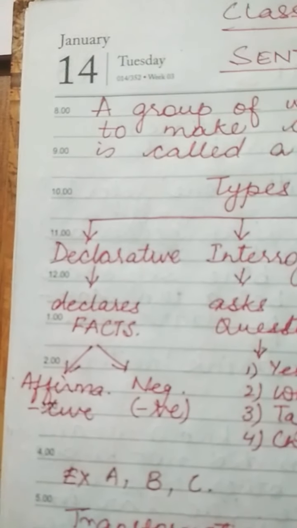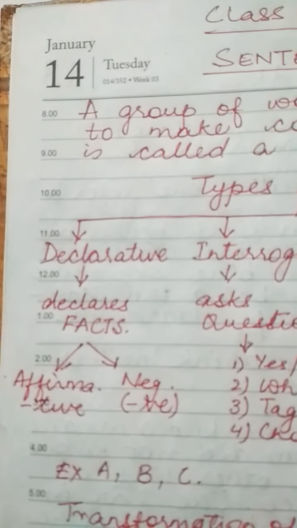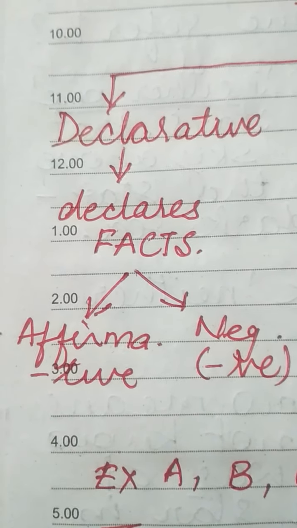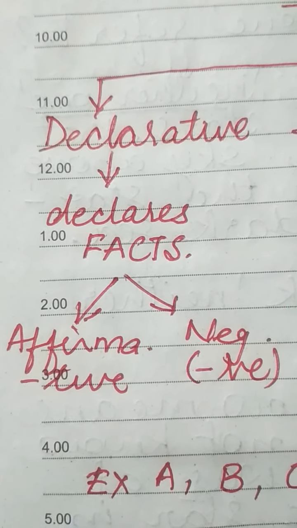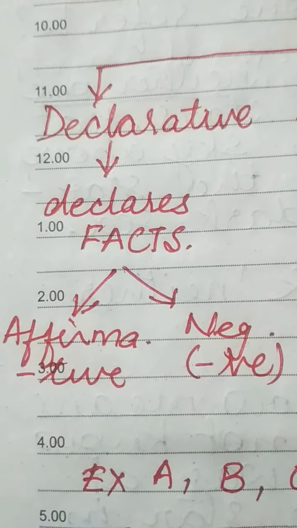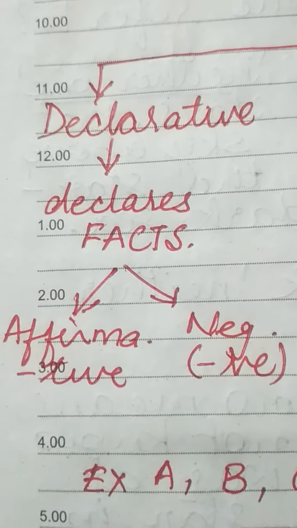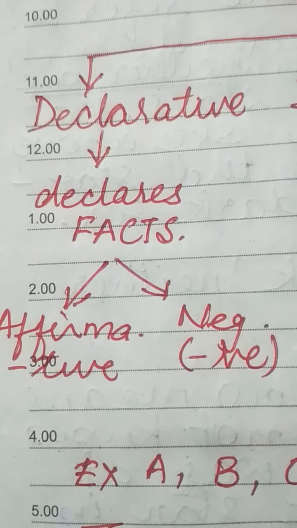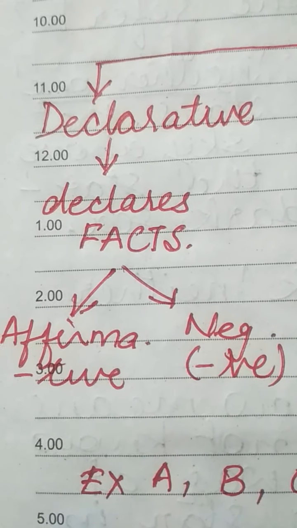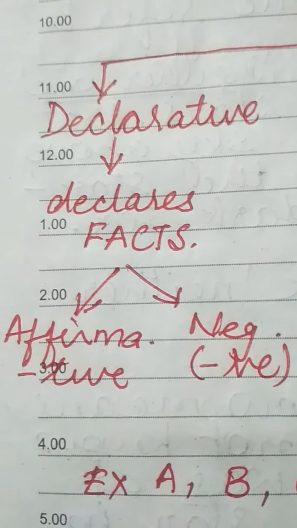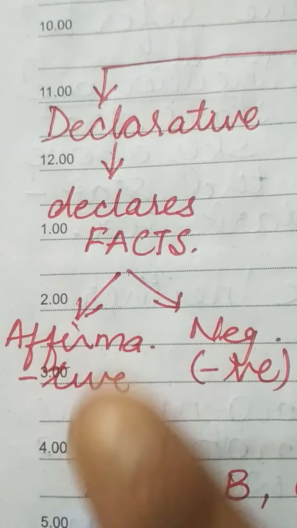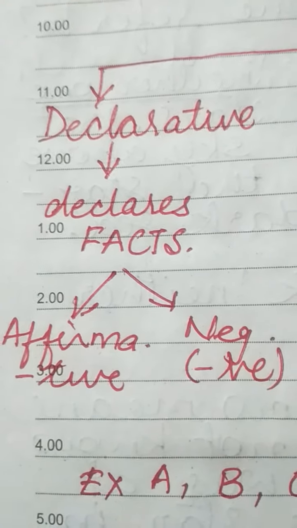Now in these there are 2 things, the affirmative and negative. When we say affirmative sentence, it means we'll say it is going to rain today. Now this is a firm statement given in a positive way. Now the negative way will have a word no, not, does not, negative it will be. So like the declarative would be, it will not rain today, I'm sure of it. So there's a fact which is revealed, which can either be affirmative or it could be negative.